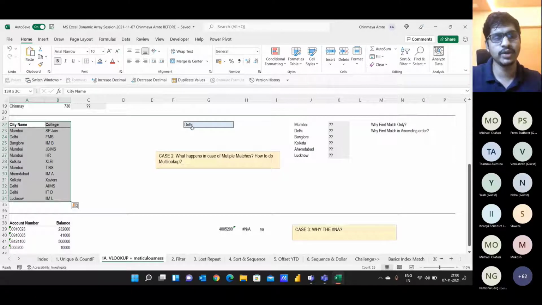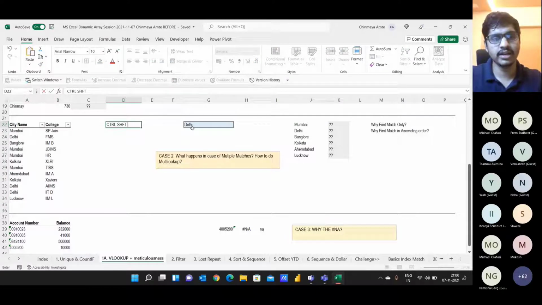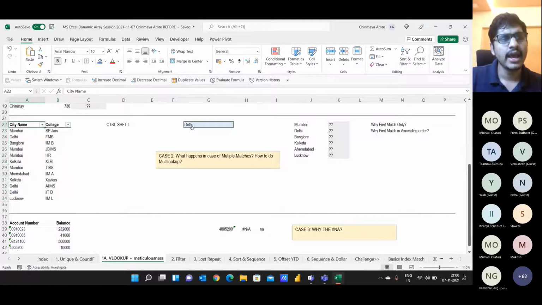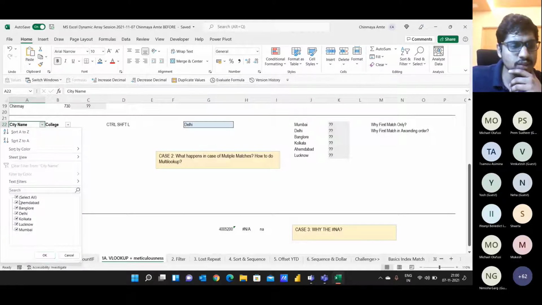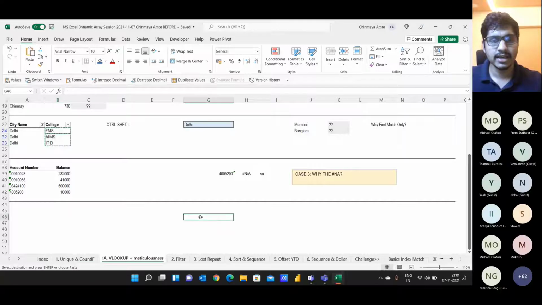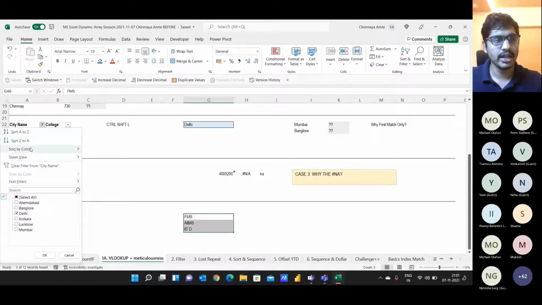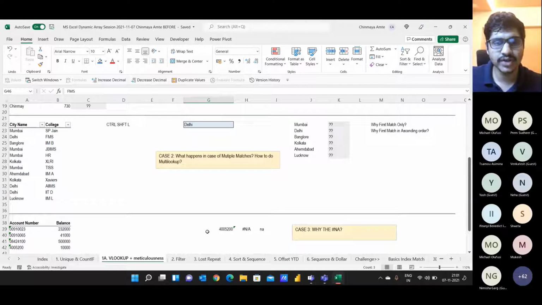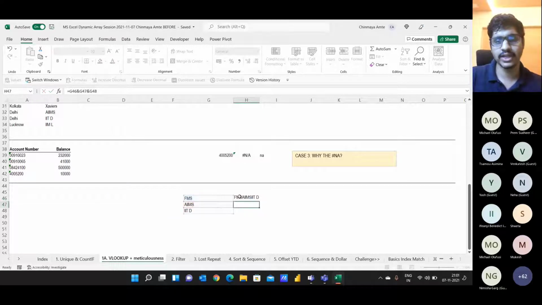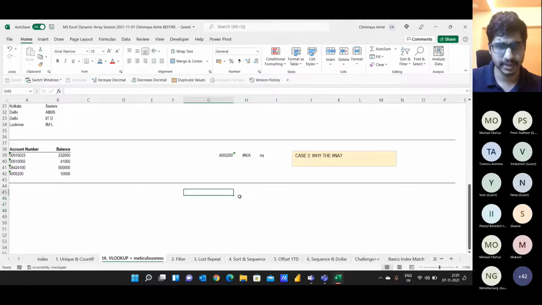So what I would do is hit Control Shift L, which is the shortcut for putting a filter. I'd select the data, press Control Shift L, and then let's say we are interested in Delhi, right? So I would put a filter for Delhi here. And then I'll just copy paste this list somewhere. Control C, I'll paste it here. I'll remove my filter, and I'll just try to concatenate this list one by one. This is what I would be doing.